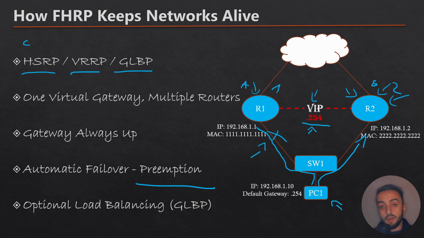And what is preemption? Preemption is the terminology that allows a router to retake its role. Let's say this one goes down, and of course router number 2 takes its role as the standby, the backup router. Then when this router comes back after the recovery process, if preemption is not enabled, it is not going to take the active or main role immediately.